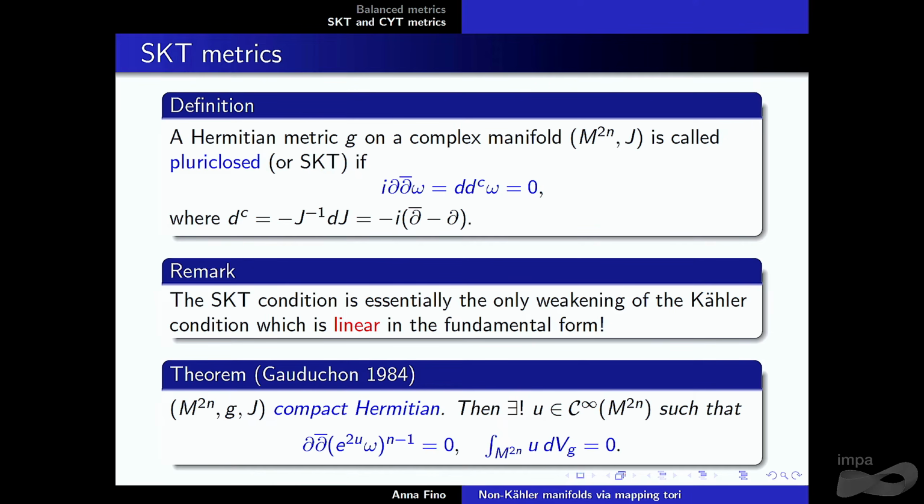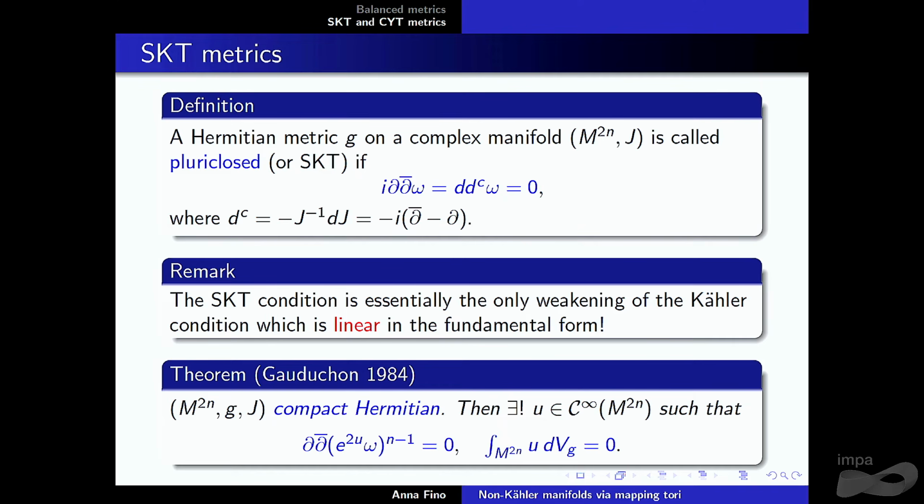If we take a compact Hermitian manifold of complex dimension n, then you have a unique function, working in the conformal class of your Hermitian metric, such that if you take the exponential of your function times omega and take the wedge n minus 1 times, this is ∂∂-bar closed.